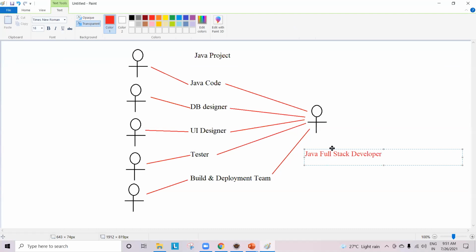So right now, what you guys are here for is that you want to learn about the full stack developing concept.